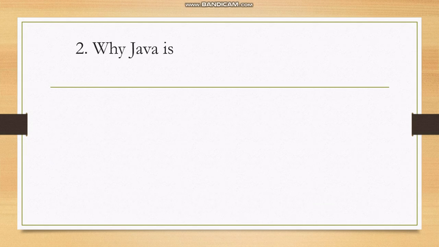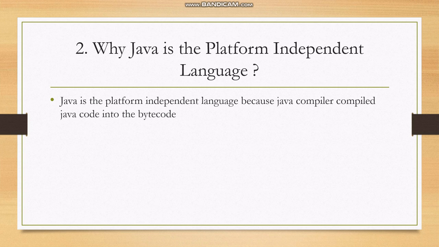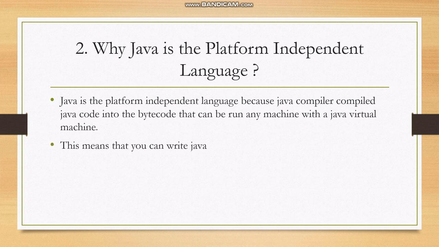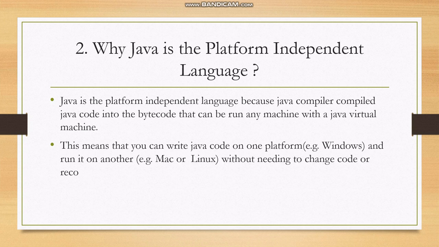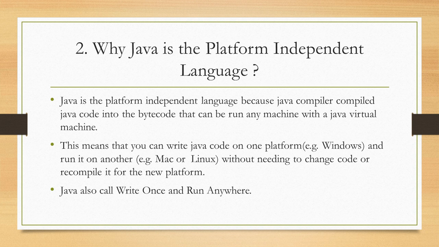So next question we will see: why is Java a platform independent language? Java is a platform independent language because the Java compiler compiles Java code into bytecode that can be run on any machine with the Java virtual machine. This means that you can write Java code on one platform like Windows and run it on another platform like Mac or Linux without needing to change the code or recompile it for the new platform. So that's why Java is a platform independent language. Java is also called a write once, run anywhere language.